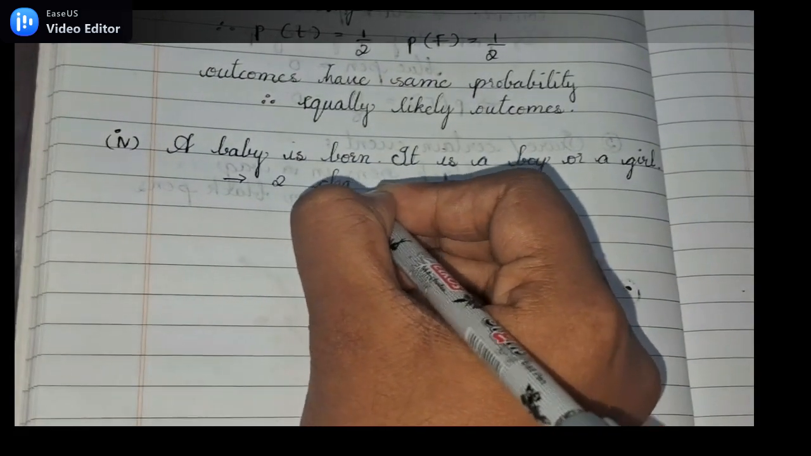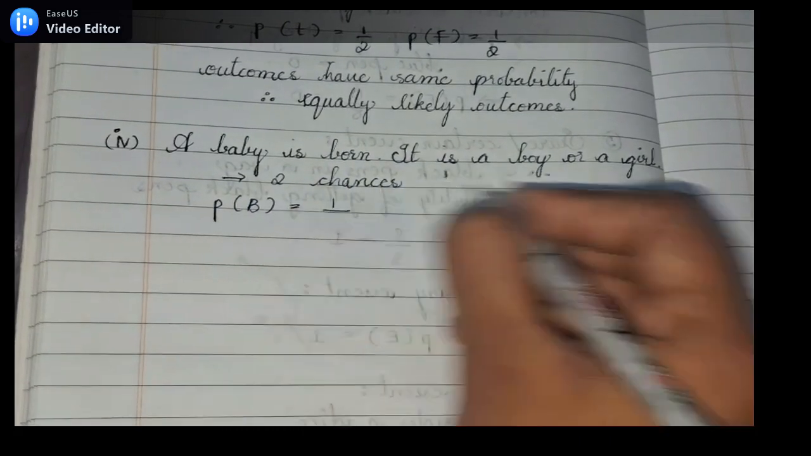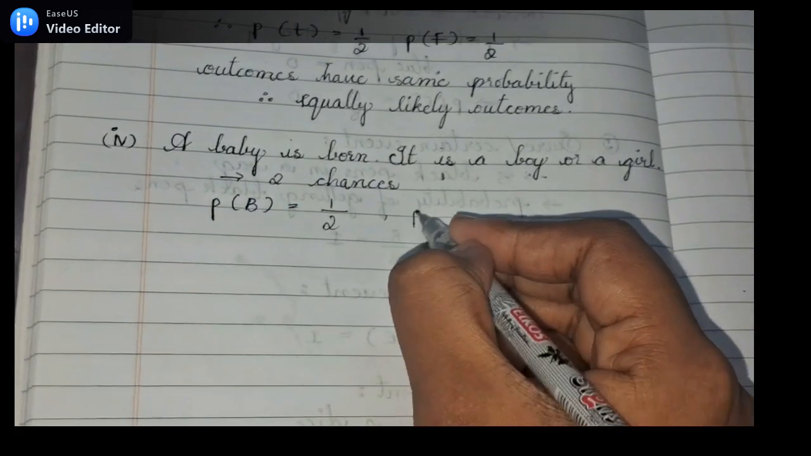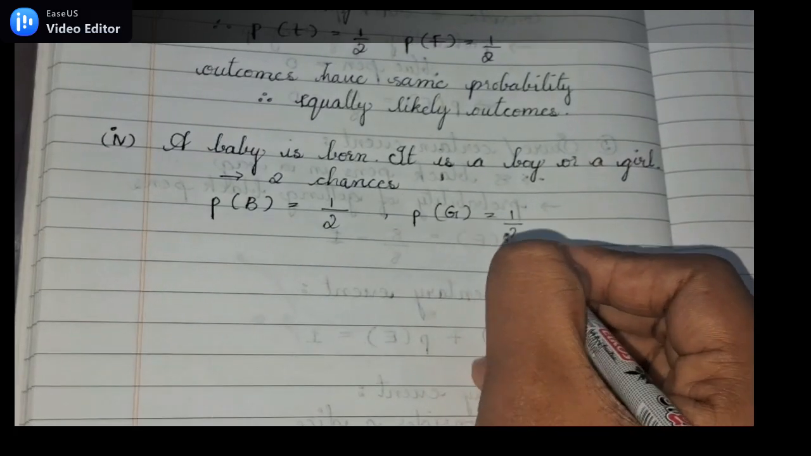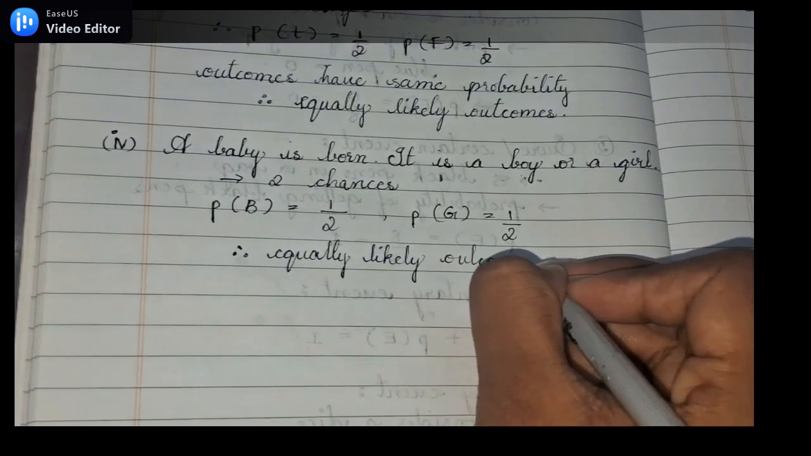This event also has 2 chances, either the baby is born a girl or the baby is born a boy. Since the outcomes have equal probability, the event has equally likely outcomes.